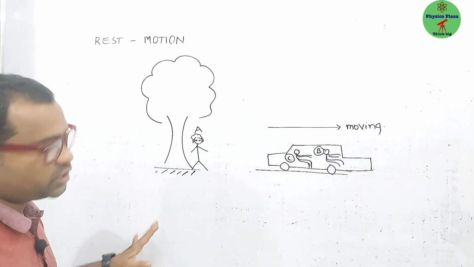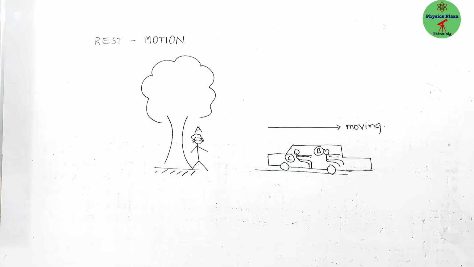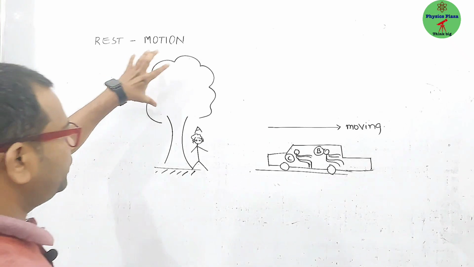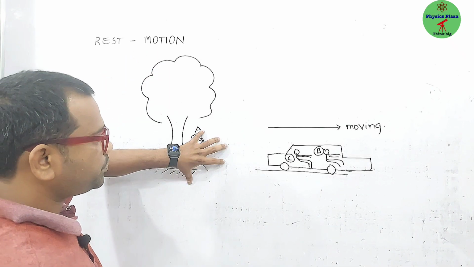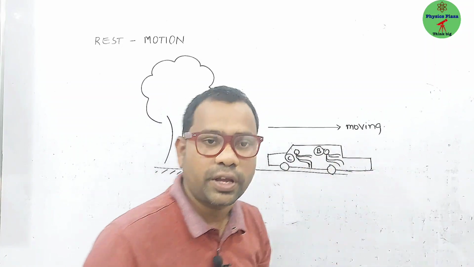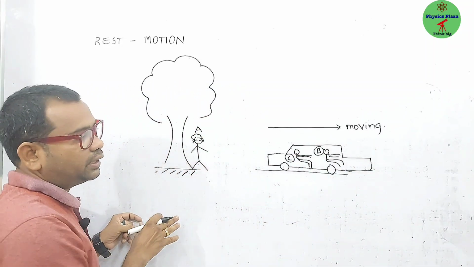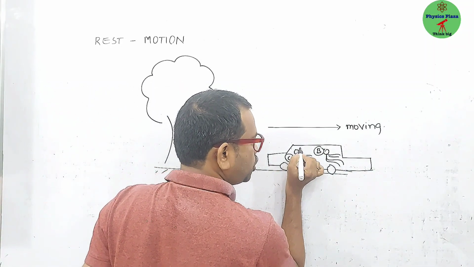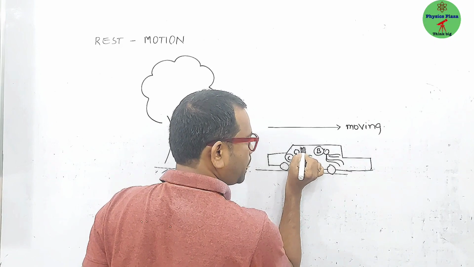So this is the situation, teacher. Are you able to see? Let me check. Yes. So here is a tree where one person is standing, let us say person A, and two persons are there in the car, and the car is moving. Now our target is, let us talk about person C, children.